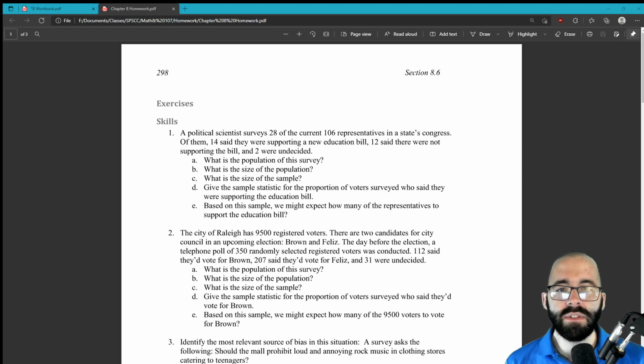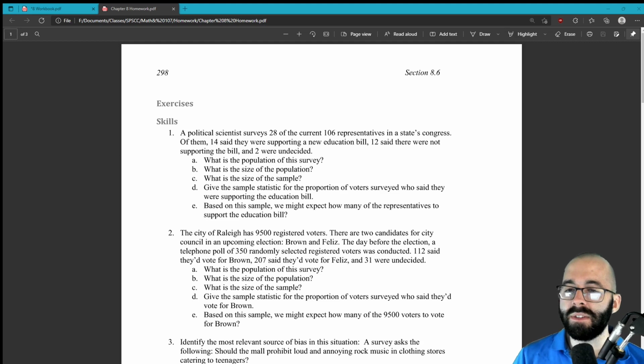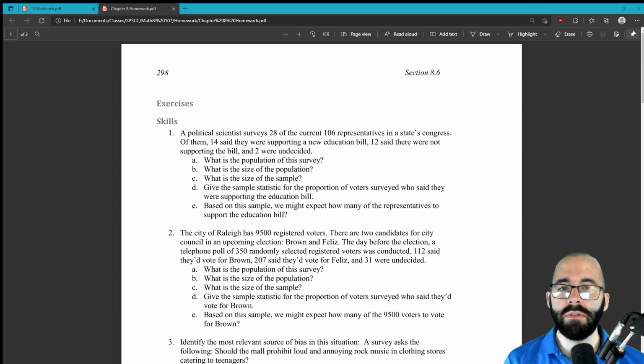Give the sample statistic. Remember, statistic is the data from the sample, and parameter is the data from the whole population. So give the sample statistic for the proportion of voters surveyed who said they were supporting the education bill. What's that statistic? Well, 14 said they were supporting it out of 28 polled. The sample statistic would be 14 out of 28, which simplifies to 1/2 or 50%.